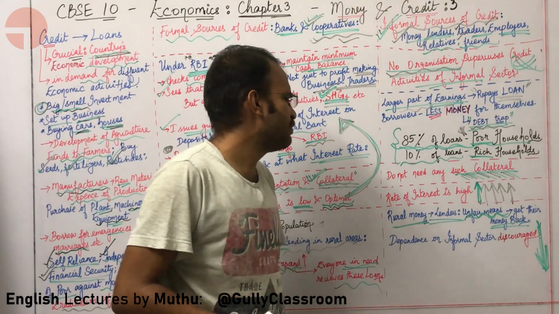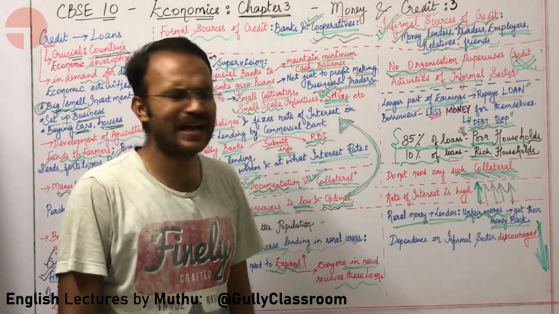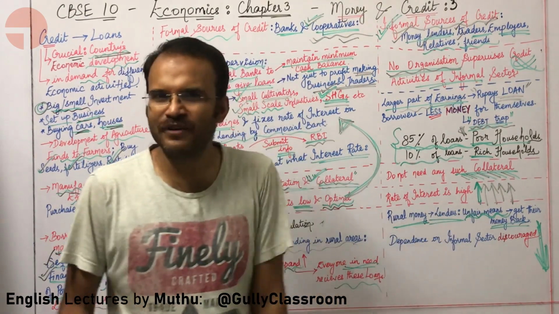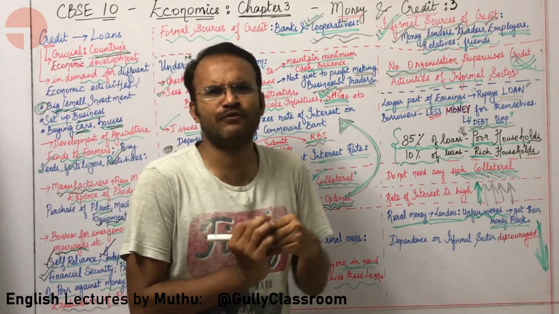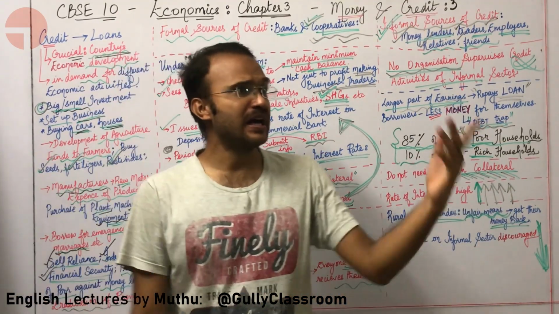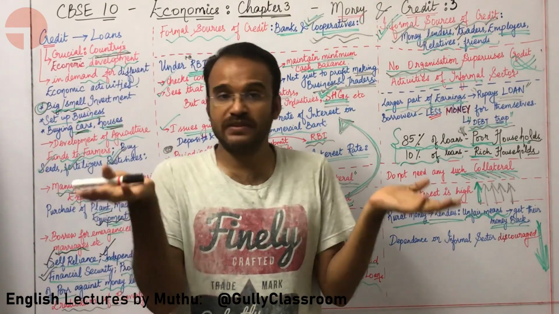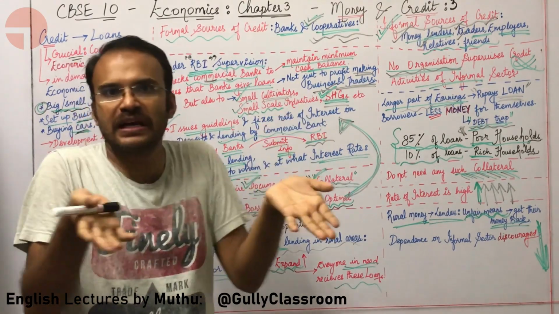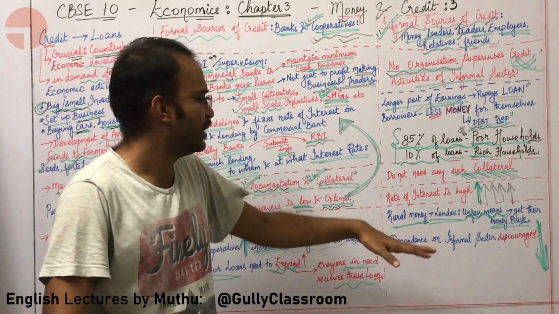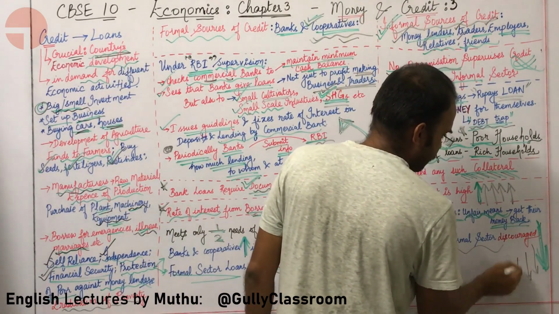Also, rural money lenders often use unfair means to get their money back, and their interest is very high. Sir, give an example of unfair means. The money lender might go to the home of the borrower, simply sit in the home and say, first give my money back. Once you give my money back with interest, I will get up and go away. Until then, I will be sitting in your home. Such unfair practices can happen in rural areas. So, dependence on the informal sector needs to be discouraged.